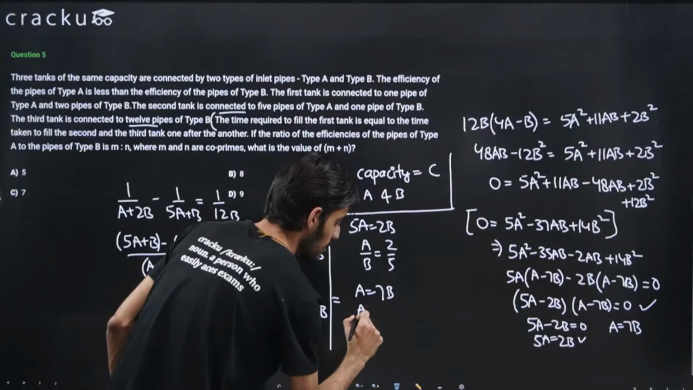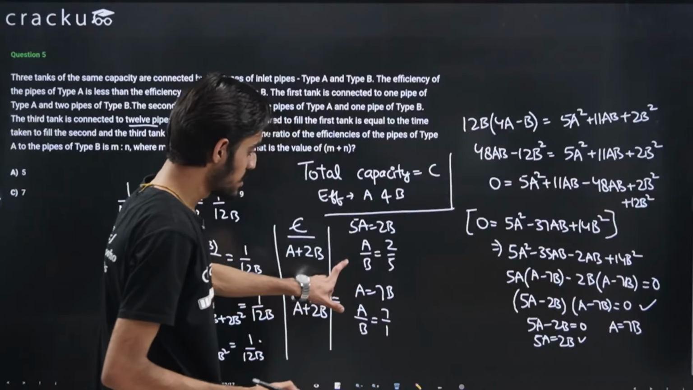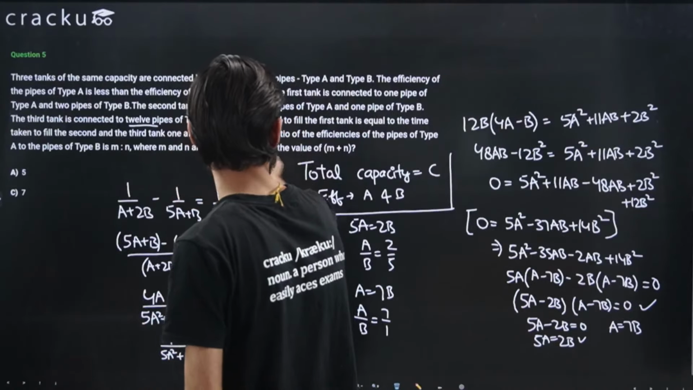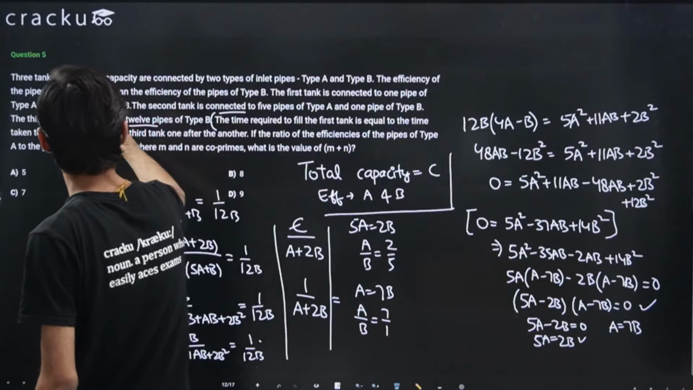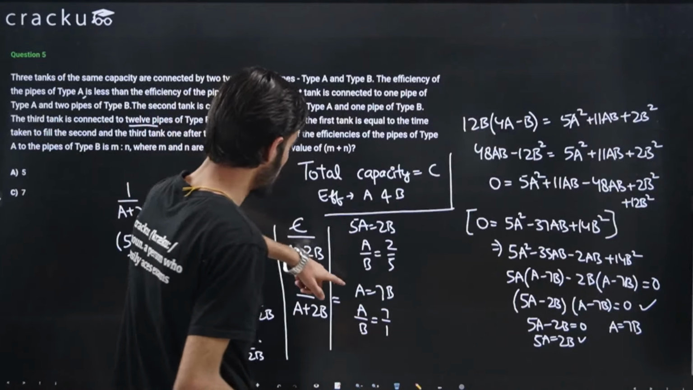So a by b will be equal to 7 by 1, right? So these are the two possibilities. But again, we are given that the efficiency of pipes of type A is less than the efficiency of pipes of type B. So this should be less, right?